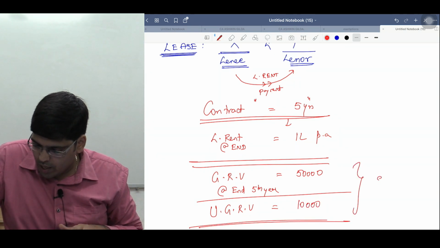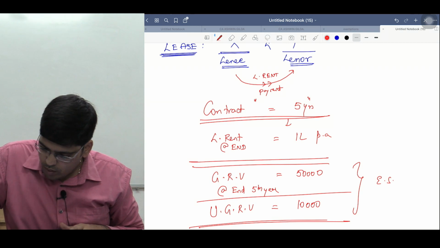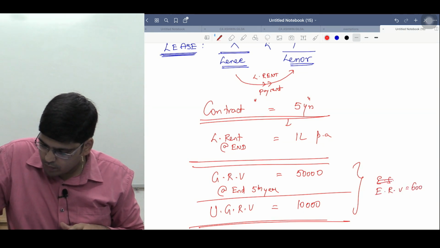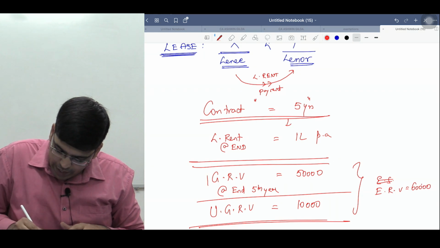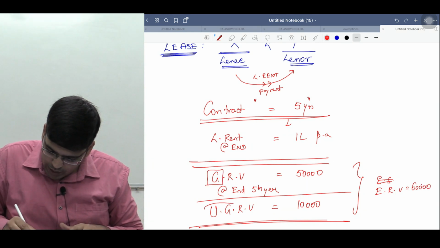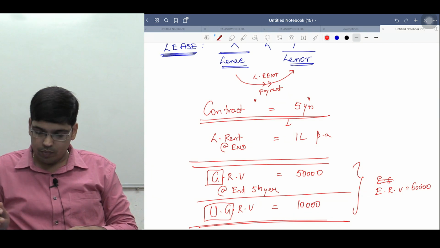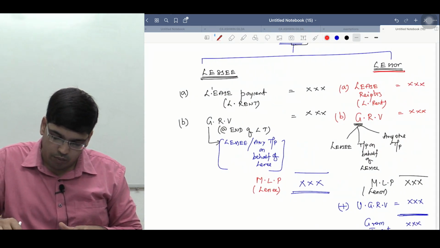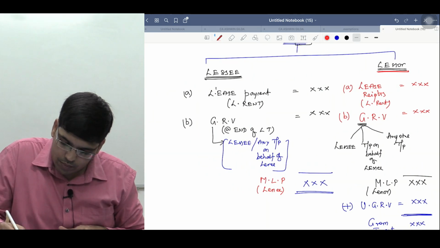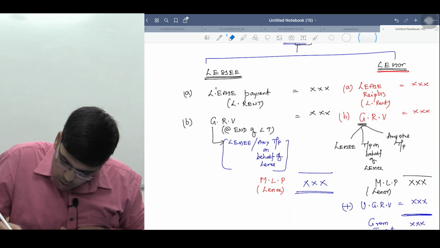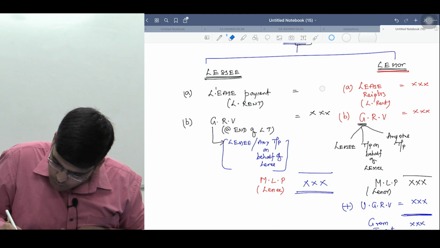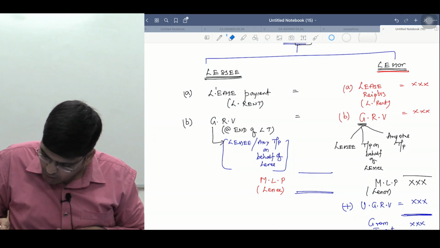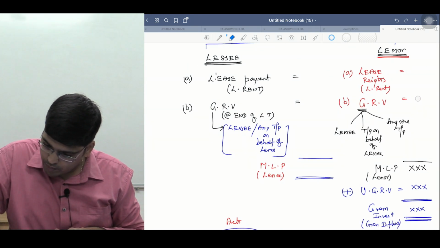That means the total estimated residual value is 60,000, out of which 50,000 is guaranteed and 10,000 is unguaranteed. Now if you substitute these figures above, you will understand the meaning of this. So what I can do, I can take a small example to make you understand. Have a look, sir. I will explain it.